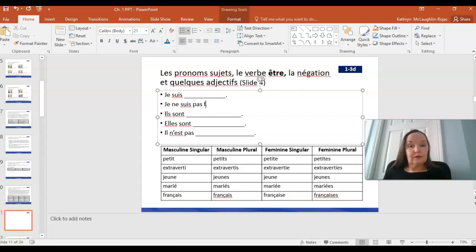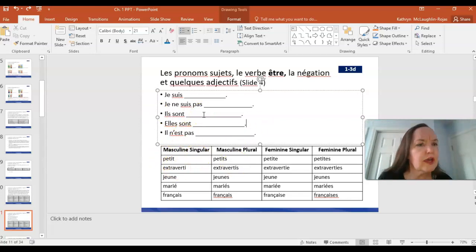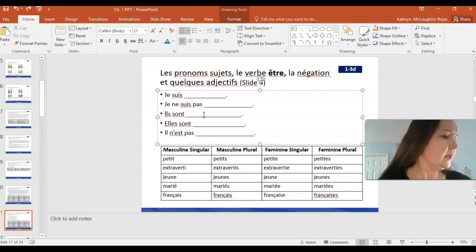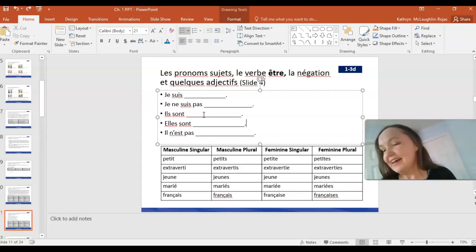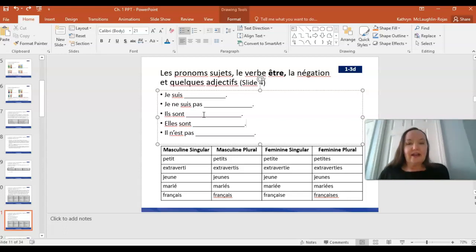Okay, so I'm going to erase that one now. And it's your turn to either type or say which one of these adjectives doesn't apply to you. You could say, je ne suis pas mariée, je ne suis pas française, je ne suis pas petit, etc. Okay, let me just turn that off really quickly. Sorry about that. Okay, so go ahead and take a chance to record your own version of that sentence. Je ne suis pas, you fill in the blank.